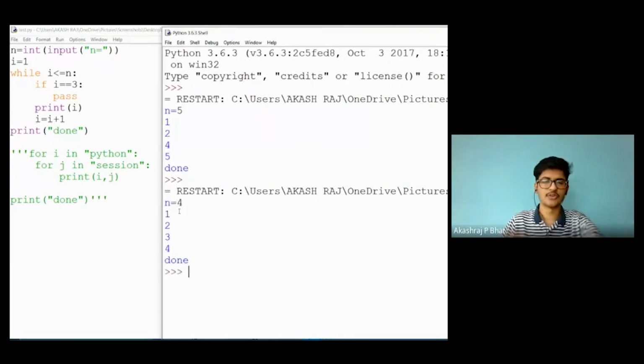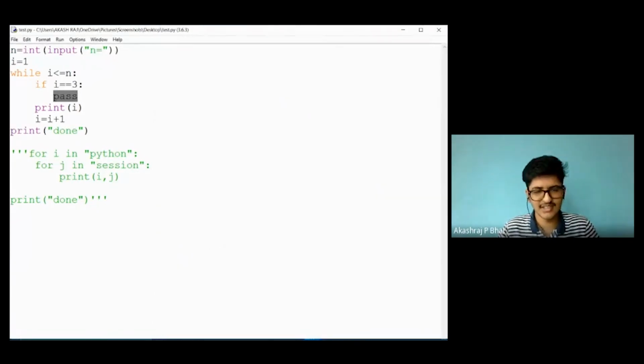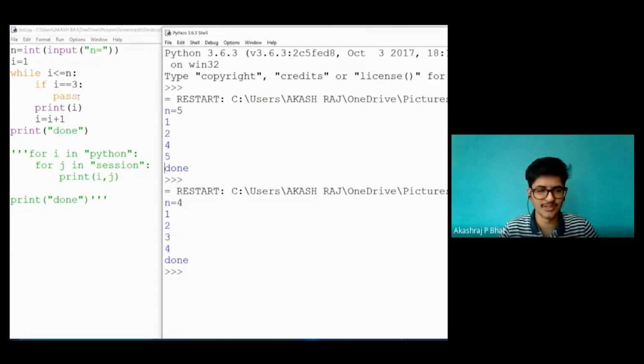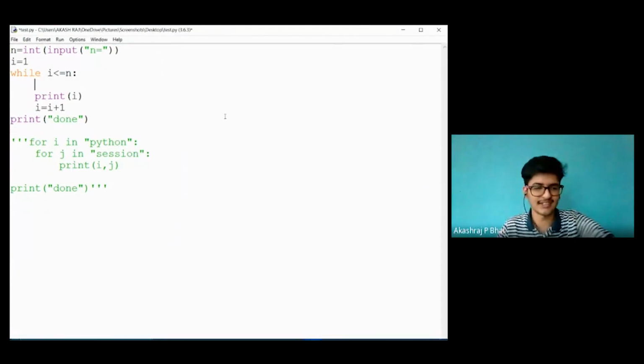Sorry, yeah, n is 4. So here you can see this will be the output, because as I told, it doesn't do anything. It won't affect your execution in any way. So if you remove this pass, if you remove this entire command,